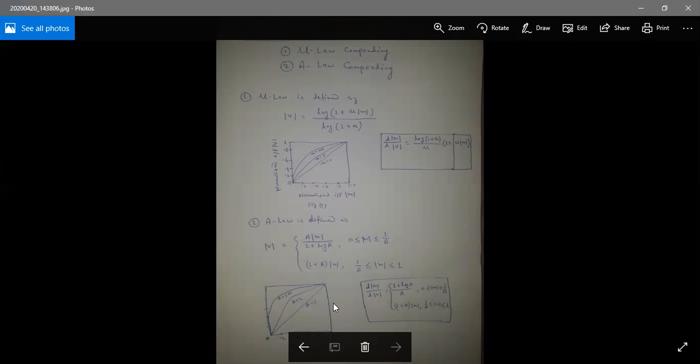And what is the case of the uniform quantizer? It corresponds to A equal to 1. Here A equal to 1 means uniform quantizer, which is just like mu equal to 0 in the case of the mu law. Here A equal to 1 corresponds to the uniform quantization process. Now the reciprocal slope of the compression curve is given by the derivative of modulus of m with respect to modulus of v.